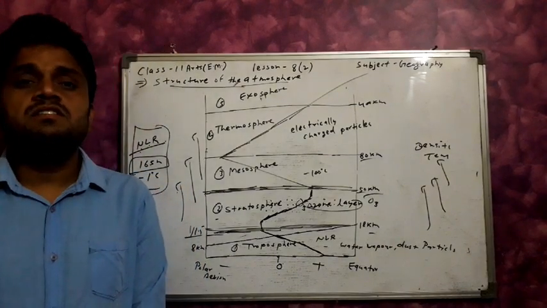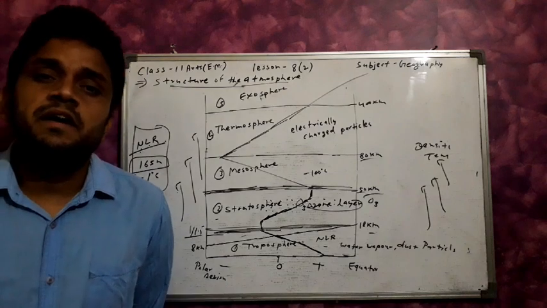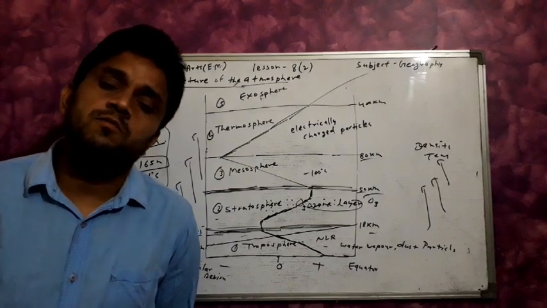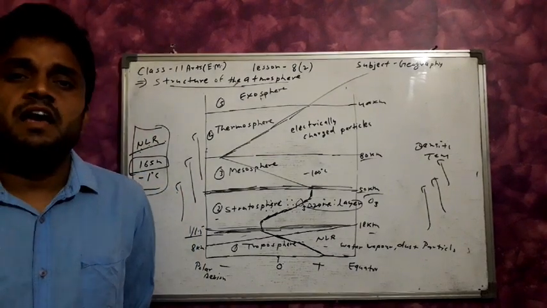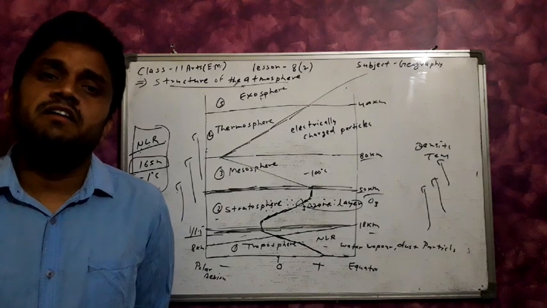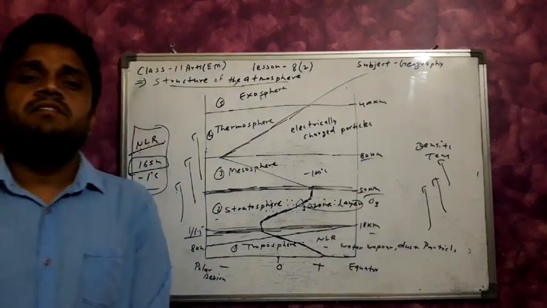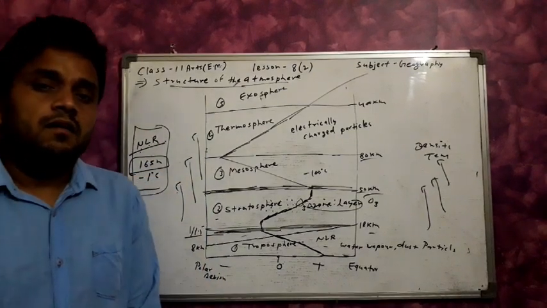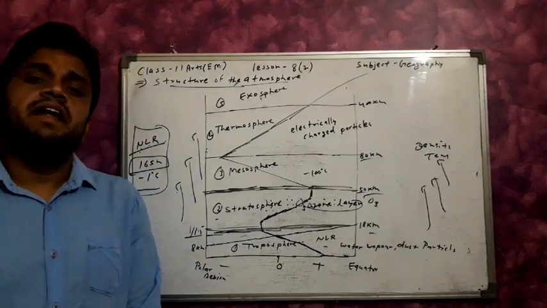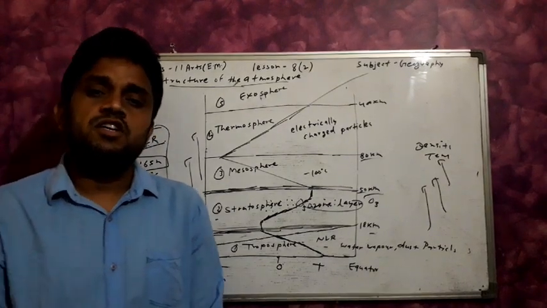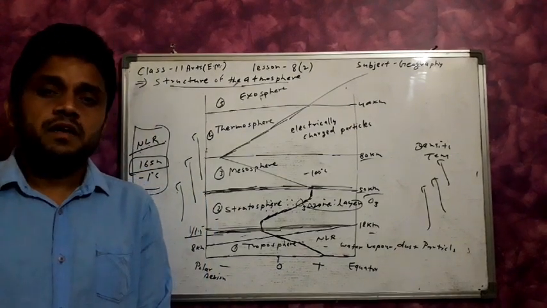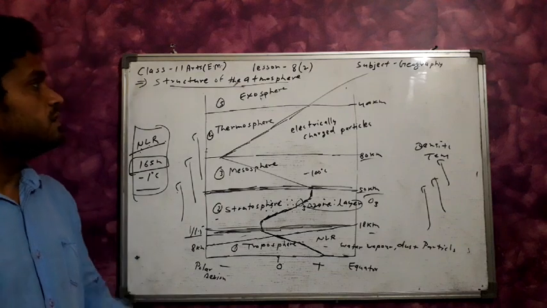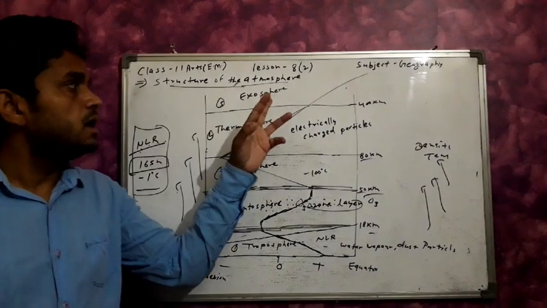The atmosphere also has elements of weather and climate. What is weather? The short-term condition of the atmosphere is known as weather, and the long-term condition of the atmosphere is known as climate. The average weather condition is also known as climate. We will discuss the elements of climate and weather, like temperature, pressure, etc., in the next chapters. Clear? In this video we discussed the structure of the atmosphere.